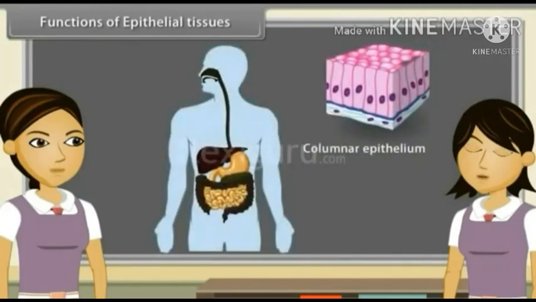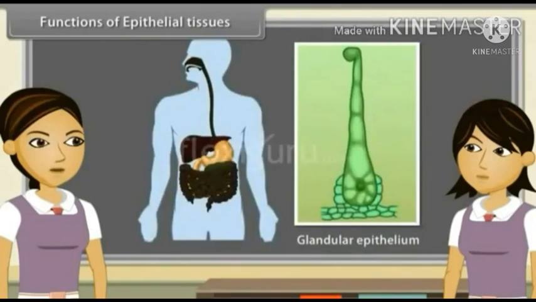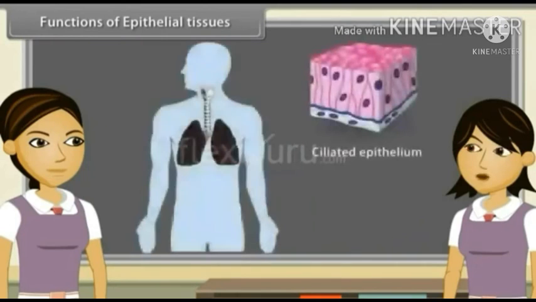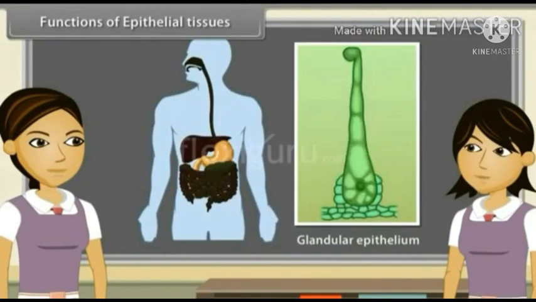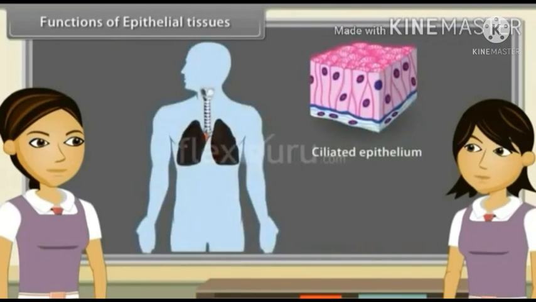The main function of columnar epithelium is absorption and secretion. The main function of glandular epithelium is secretion from these glands. The rhythmic beating of cilia of ciliated epithelium moves solid particles in one direction through ducts.